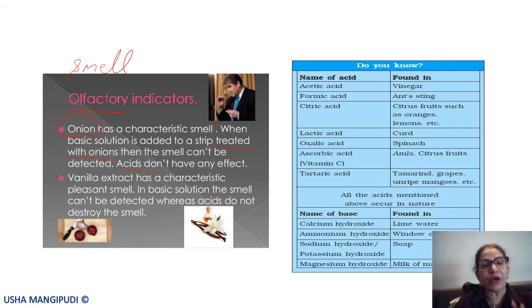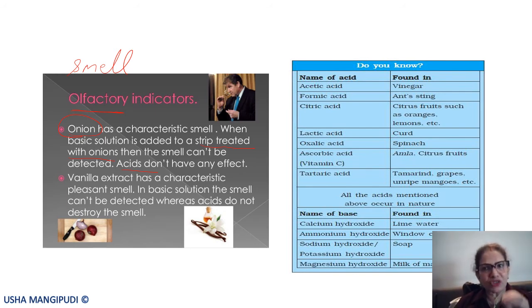I repeat, olfactory indicators are related to the smell. So onions are olfactory indicators. How do we make these indicators? We take the extract of onion juice and take strips of paper and dip them in the extract, and dry them so that the entire strip has onion extract. Now I am going to use this to identify whether a given substance is acidic or basic. How do I do it?